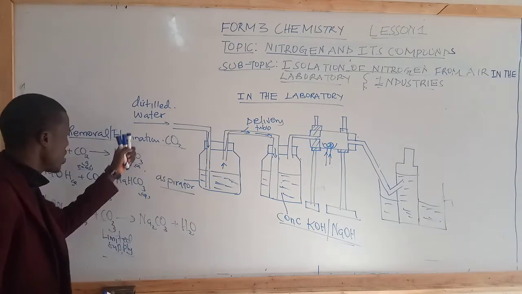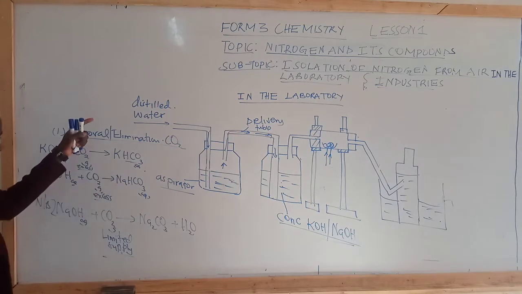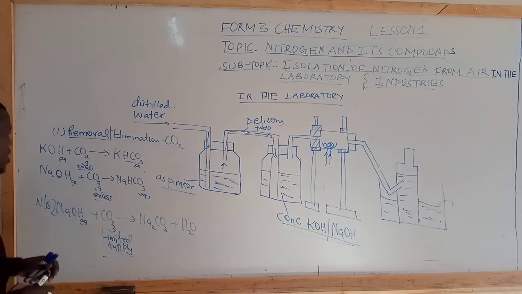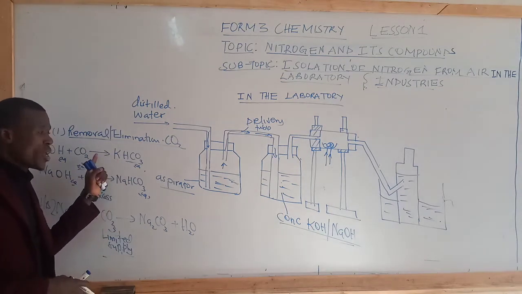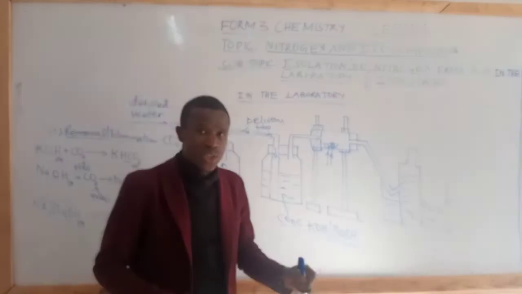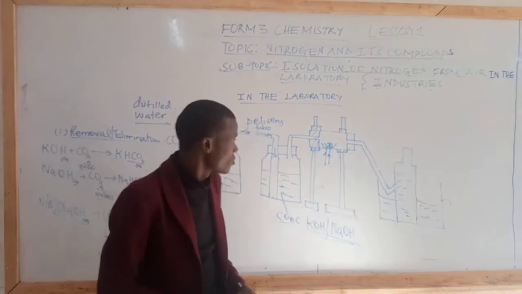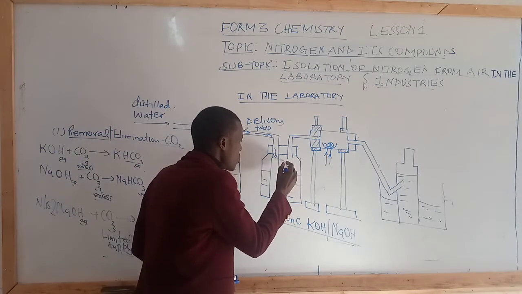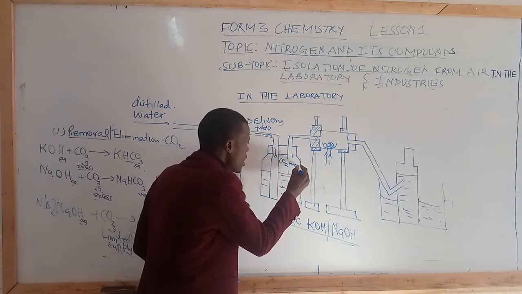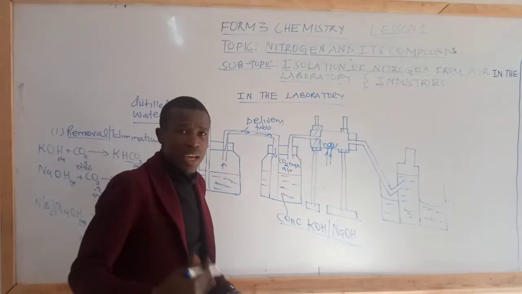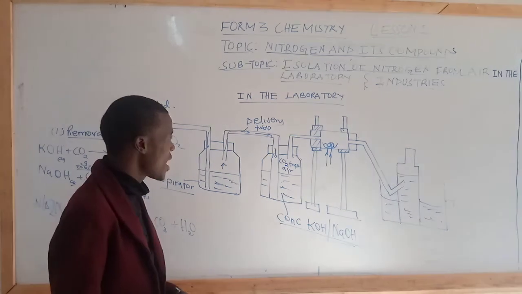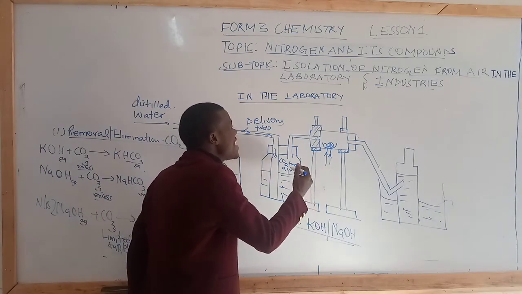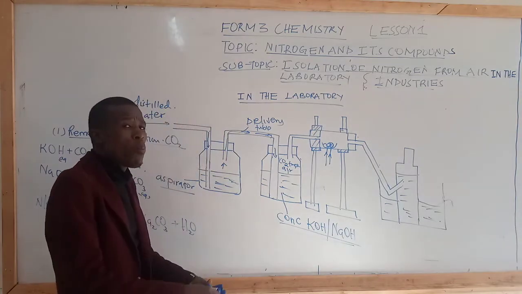So students, as you can see through our chemical equations, for the reaction between concentrated potassium hydroxide and carbon 4 oxide, we no longer have carbon 4 oxide since it has been removed. Now we have carbon 4 oxide free air, to mean air that has no carbon 4 oxide gas because it has been absorbed. Now carbon 4 oxide free air is taken into a combustion tube.